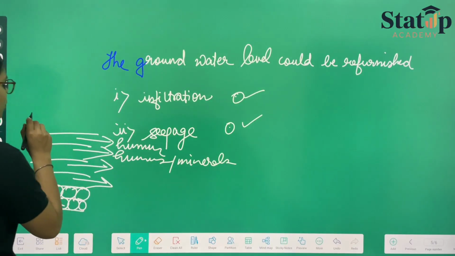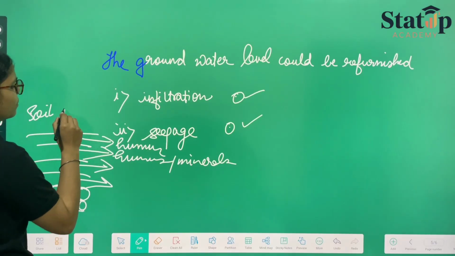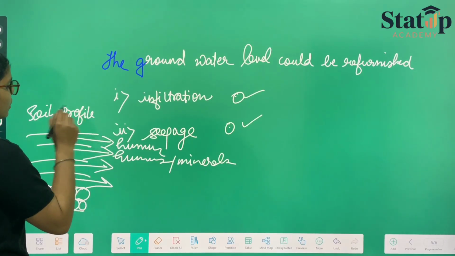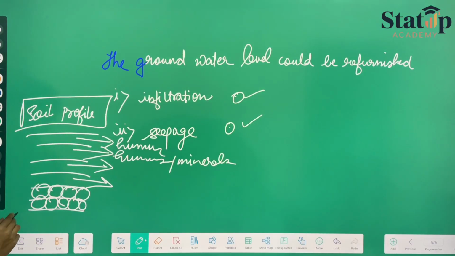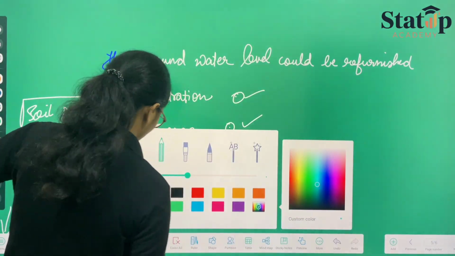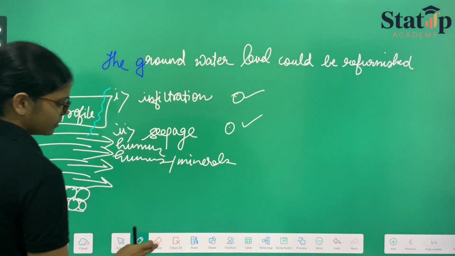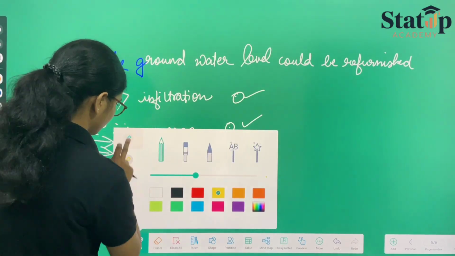So this was your soil level diagram, or we can say soil profile. Here deep down is your ground level, where the water flows. When water flows from here, it is not visible.